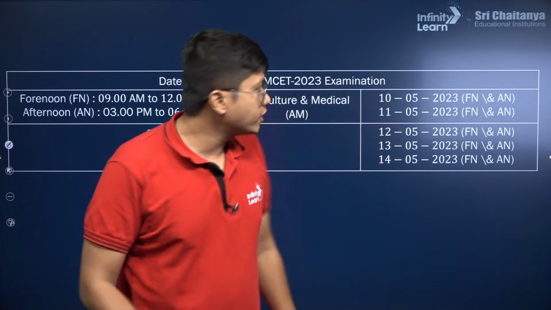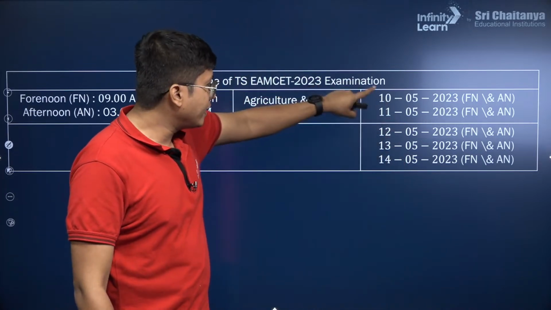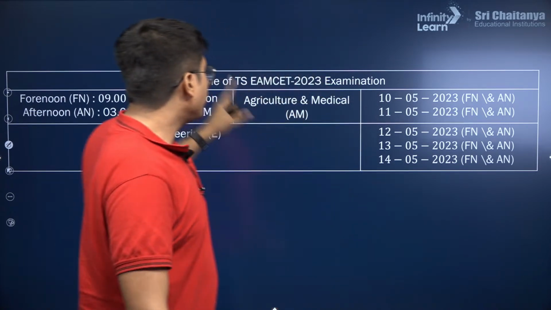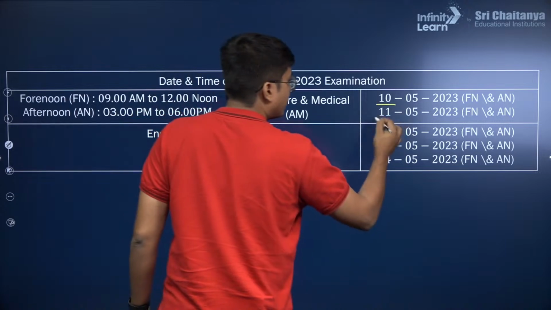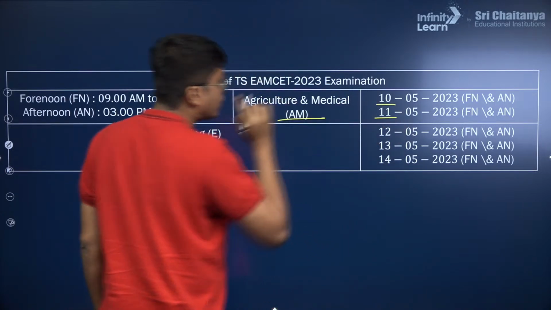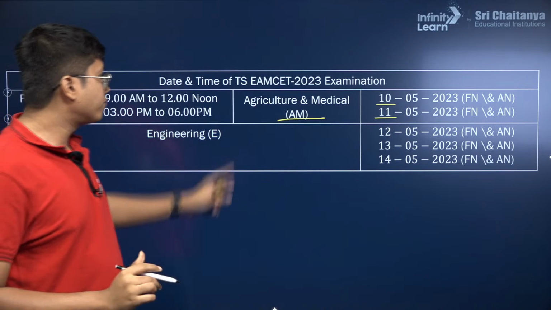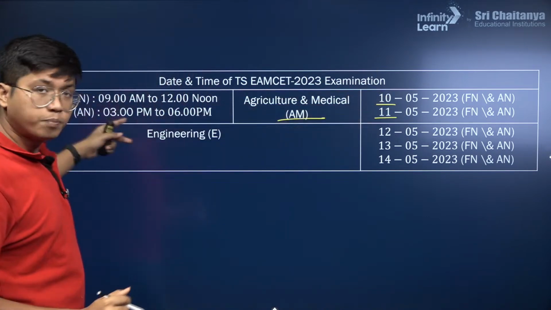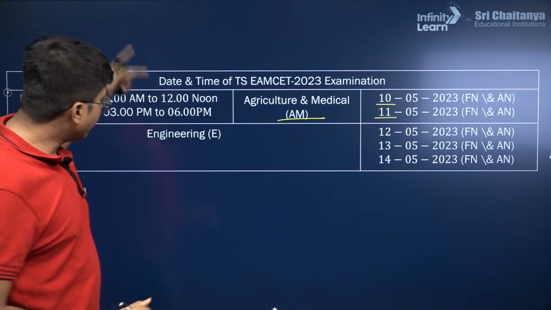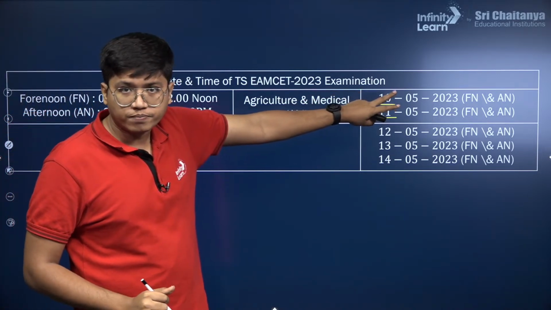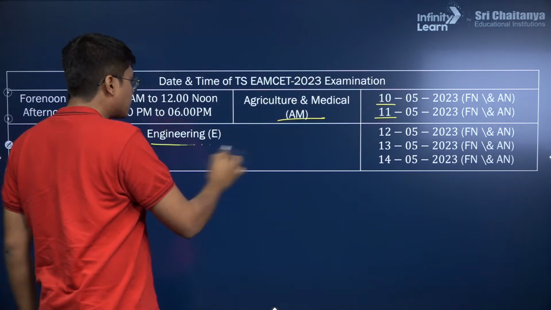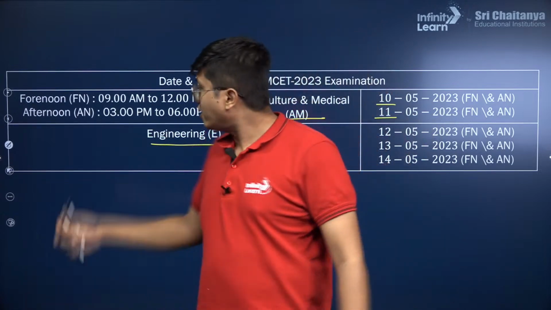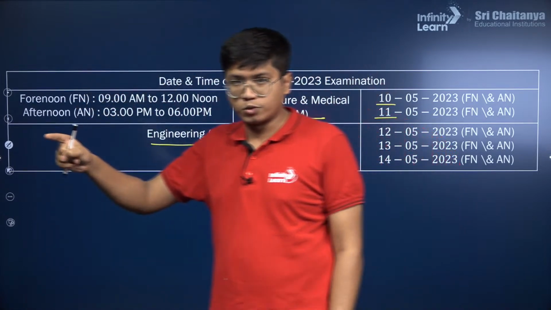You have two shifts on all of these days, the 10th, 11th, 12th, 13th and 14th. However, on the 10th and 11th, you just have the agricultural and medical exams, not the engineering ones, and both shifts are held on both of these days. The engineering exams are on the 12th, 13th and 14th, and again there are both shifts, forenoon and afternoon.